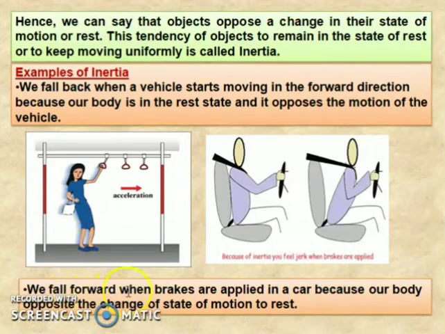We fall forward when the brake is applied in a car because our body opposes the change of state from motion to rest. Here you can see a person driving. When he applies the brake, what happens? Your body moves in the forward direction. Why? Because it opposes the change of state. The car is in motion, so we apply the brake to stop it, and to oppose the change, our body moves forward. So this is an example of inertia.